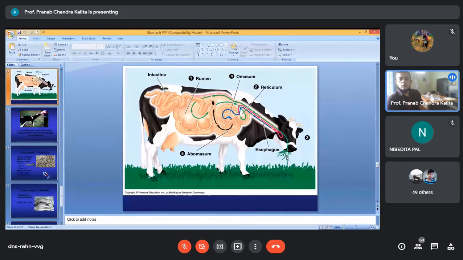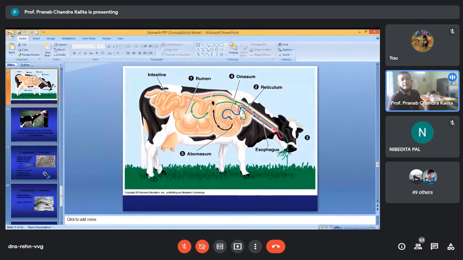Through the mouth and the esophagus it will go first to the rumen, because the esophagus terminates in the rumen, the first compartment of the ruminant stomach. During the movement of the ruminal musculature, it will go from the rumen to the reticulum.